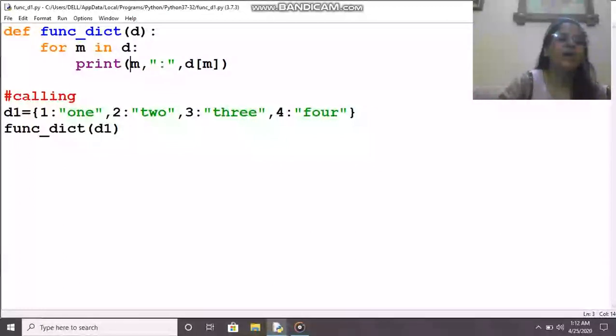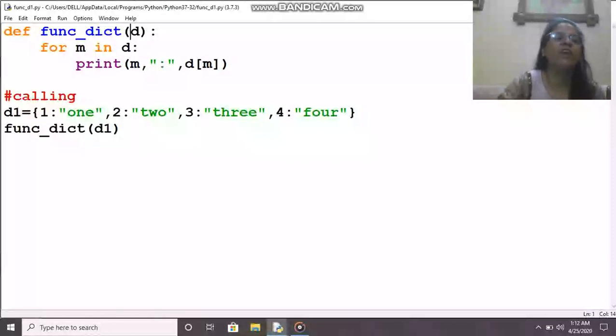That means first the digit 1 will be printed, and then d of m, the dictionary's name with the key. As we know, if we give the dictionary name and key, it returns the paired value. So the paired value of digit 1 is ONE in words. One by one m will fetch the keys, and keys and paired values will be displayed. So in a simple way you can pass